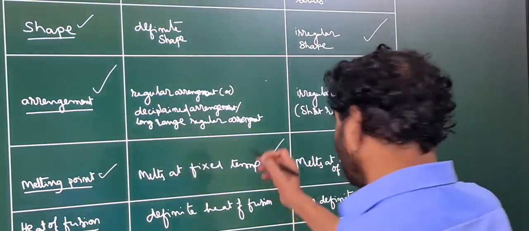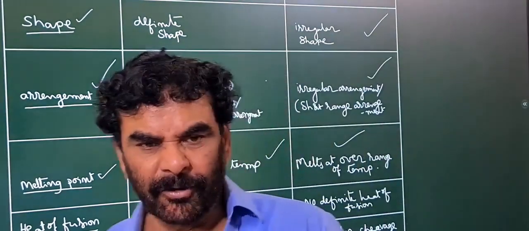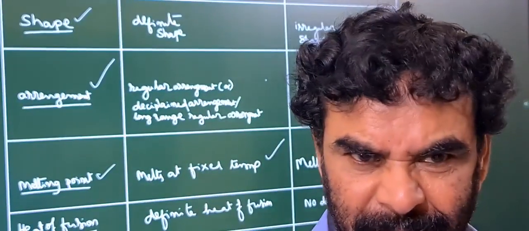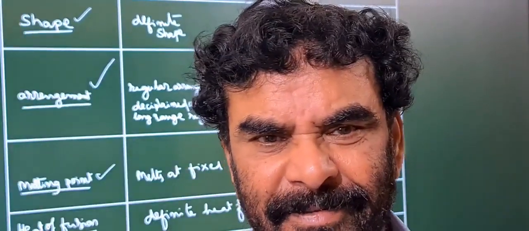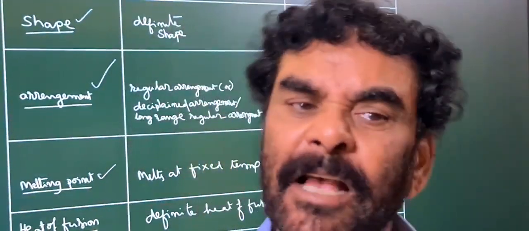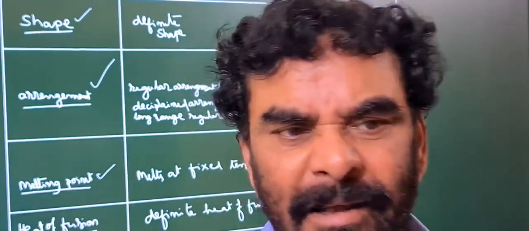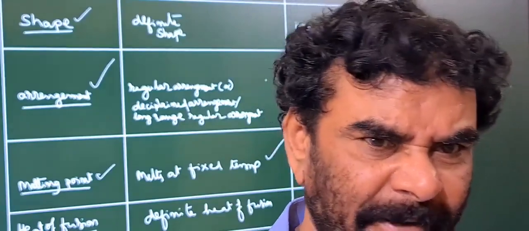Whereas if you come to amorphous solids, they do not melt at a fixed temperature. They melt over a range of temperature. So at 110 degrees melting is started, but the entire material is not melting. You take the ice, it melts at 0 degrees Celsius only.